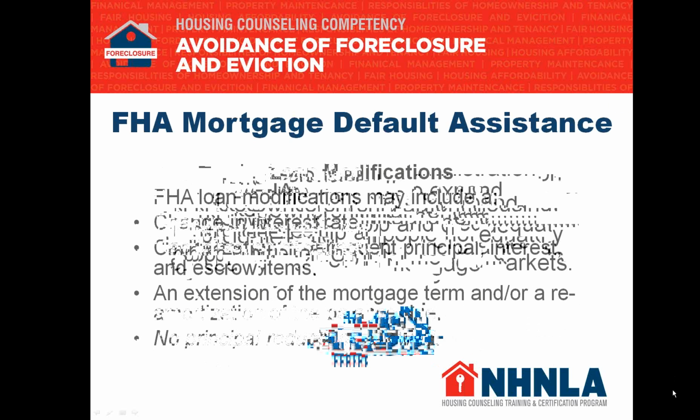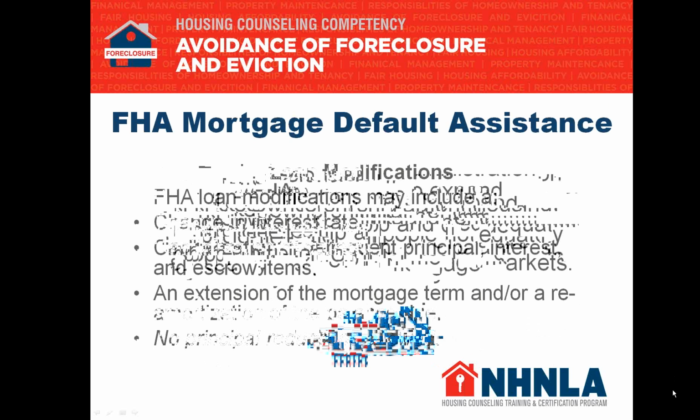There's a loan modification option that FHA will offer as part of their default assistance. An FHA loan mod may include a change in the interest rate, a capitalization of delinquent principal, interest, and escrow. Remember, we're not worried about capitalization now because we talked about it already. That's basically taking the arrears or the past due amount and adding it to the principal balance.